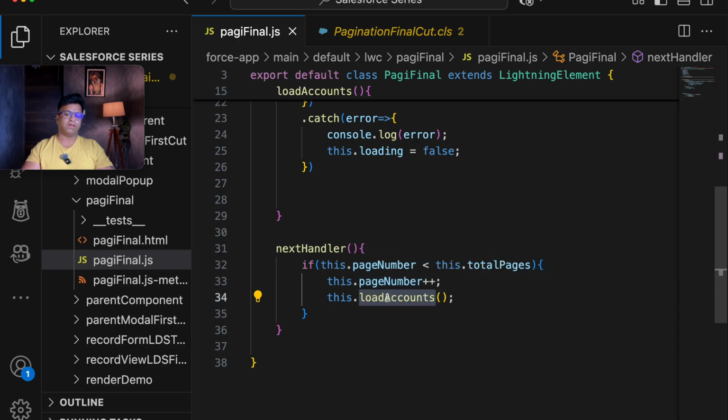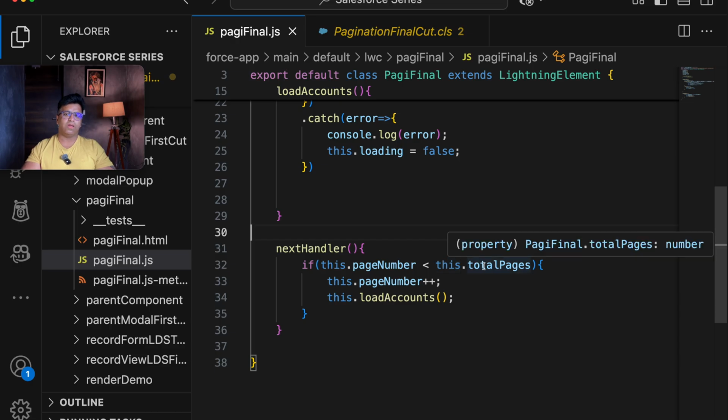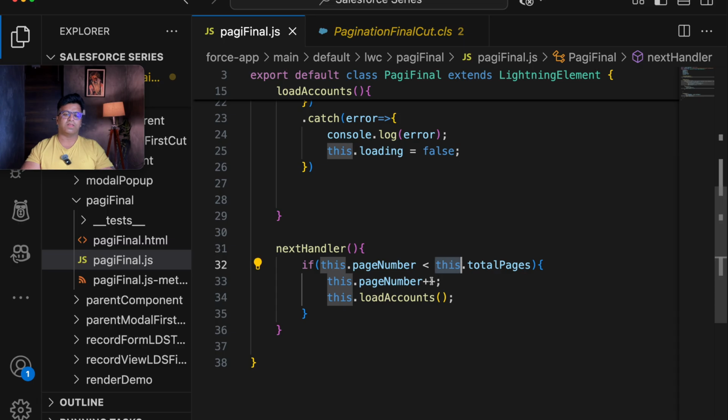As soon as you load the accounts, the page number has come to 2, so next time the query will fire with the page number as 2. And again, if the person selects the next button, the page number is less than total pages, that is 3. So 3 will also work, and after 3 it will get disabled.